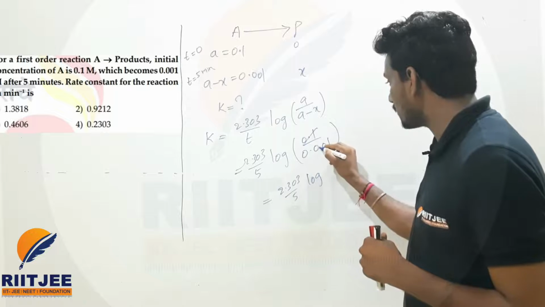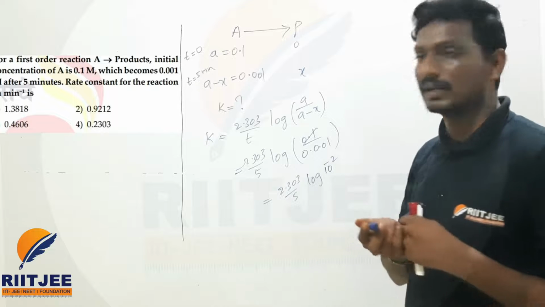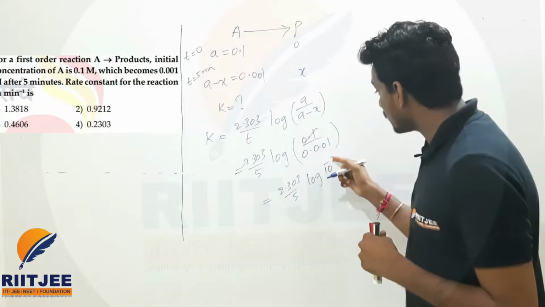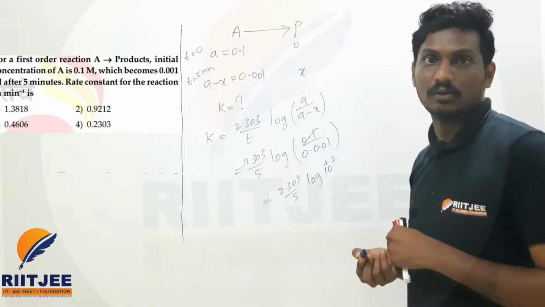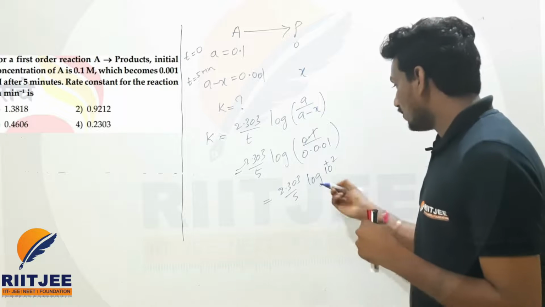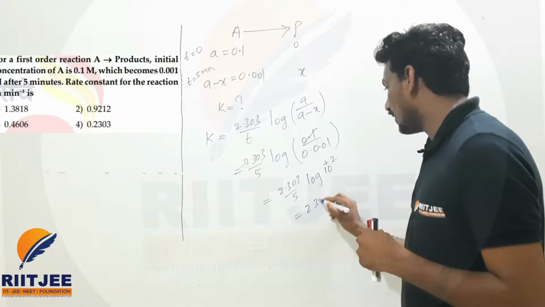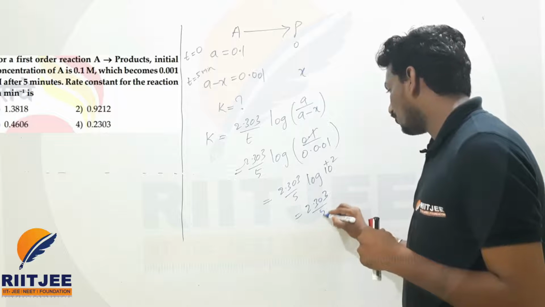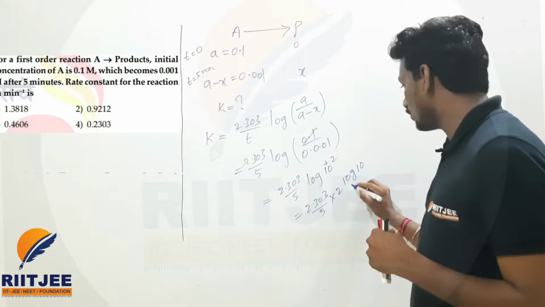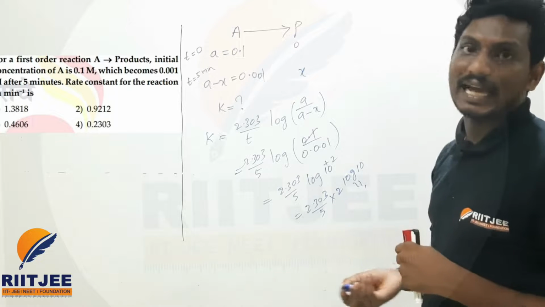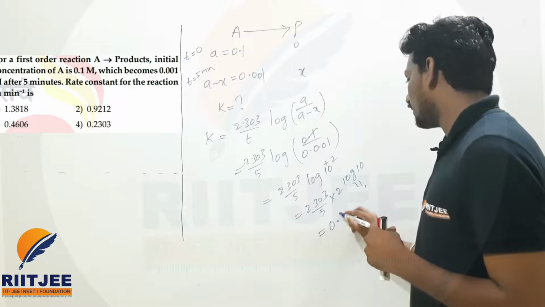Now 2.303 by 5 into log. The decimal will come as 10 power minus 2, and when it comes above, it becomes 10 power plus 2, beta. Now log 10 power 2 is nothing but 2 only. So 2.303 by 5 into 2 log 10, and log 10 is equal to 1, beta. If you do the calculation, you will get the answer 0.9.